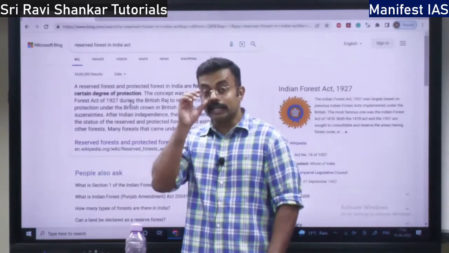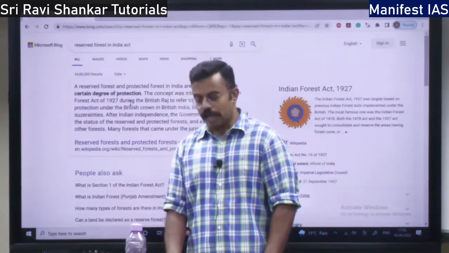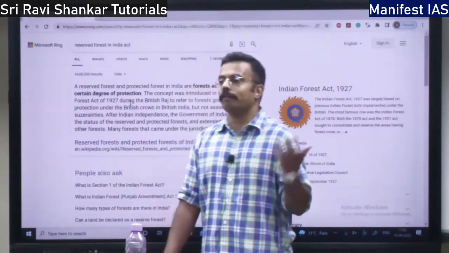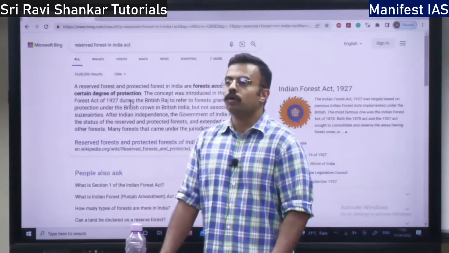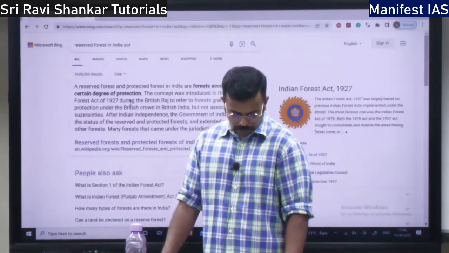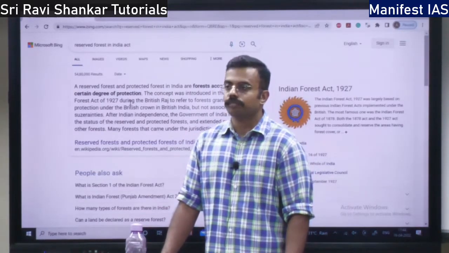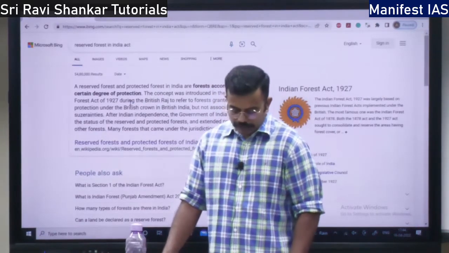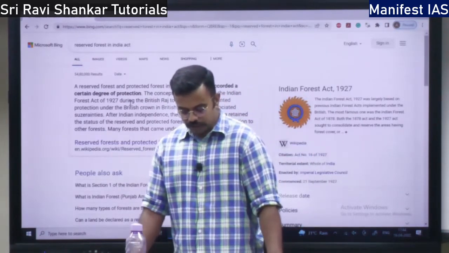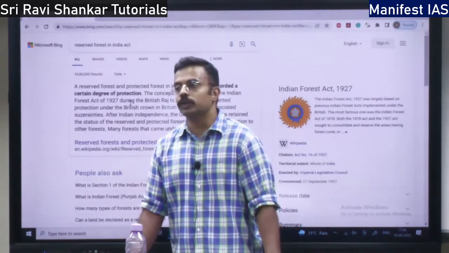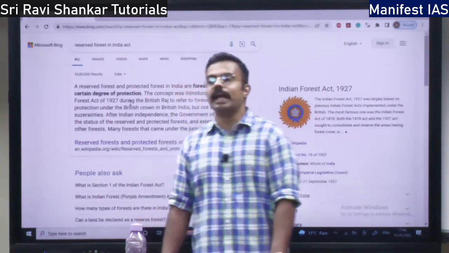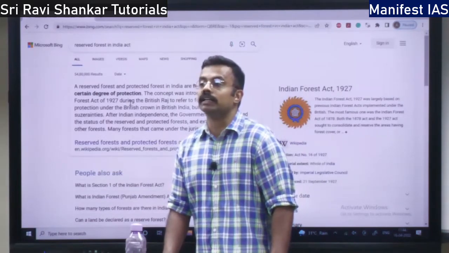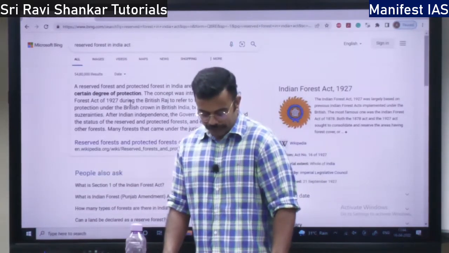So now let's say if you want to enter the protected area, who all can enter? Who all can enter the national park? So you have Bandipur National Park, right? Who all can enter? Can we enter? See, the first is government servants on duty. They can enter. Second kind of person is researchers, photographers and tourist people. They can enter, but they have to take the written permission of the Chief Wildlife Warden. Chief Wildlife Warden permission is quintessential.